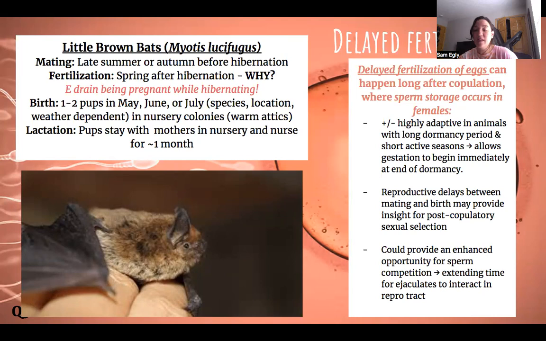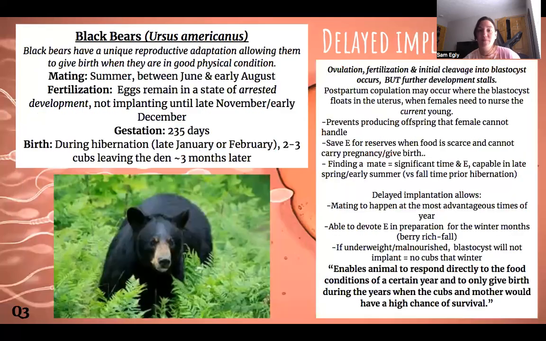And then it could provide an enhanced opportunity for sperm competition, extending time for ejaculates to interact with the reproductive tract. An example is little brown bats. They have delayed fertilization, and they fertilize in the spring after hibernation, so they don't drain all that energy being pregnant while hibernating. Delayed implantation. So that is ovulation, fertilization, and initial cleavage into blastocyst occurs, but further development is arrested.